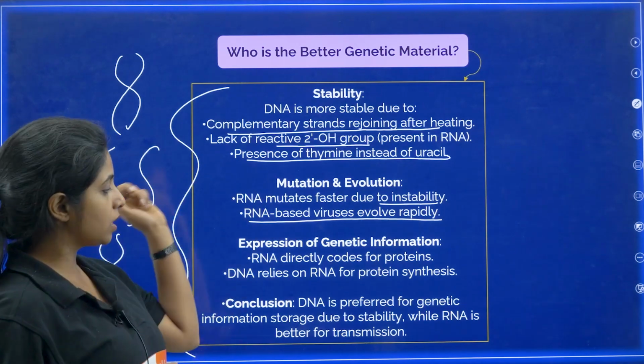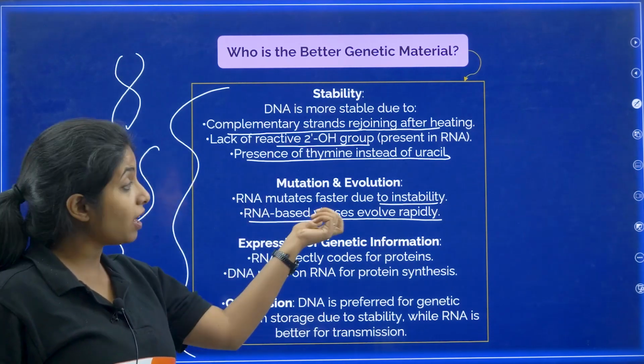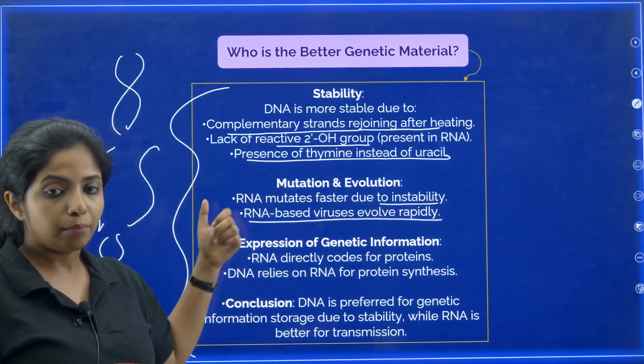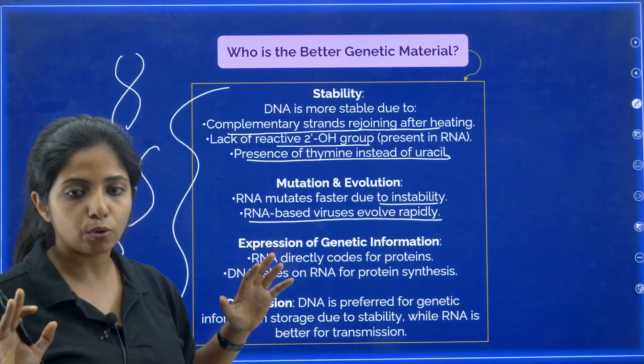So basically, whatever points are there here, you're comparing them. So mutation is seen over here. It is faster in RNA due to instability, it is said. But in the case of DNA, it is also mutating, but not very fast. It's at a slow rate.